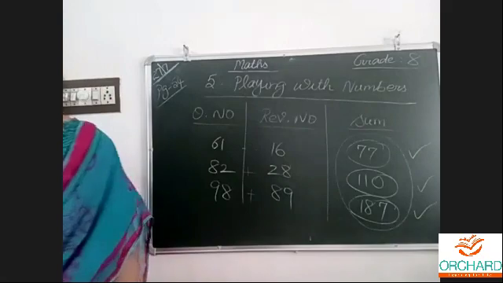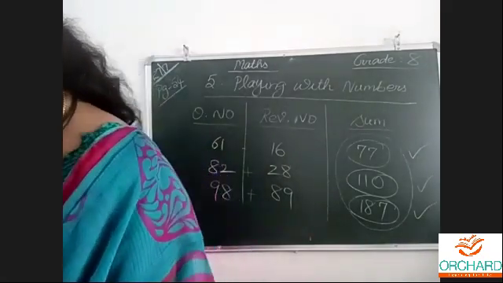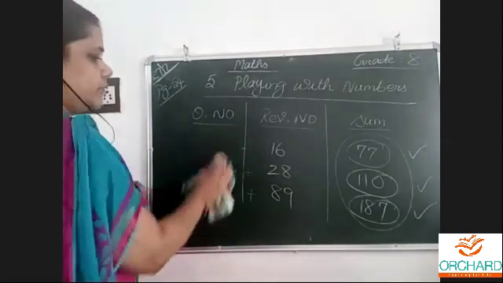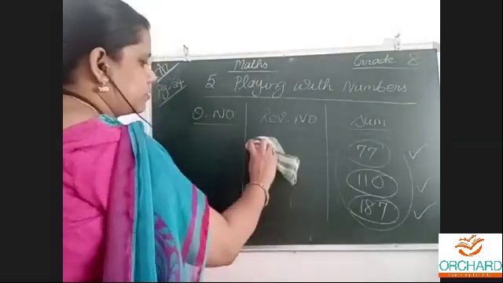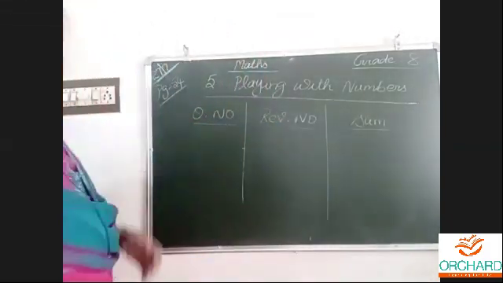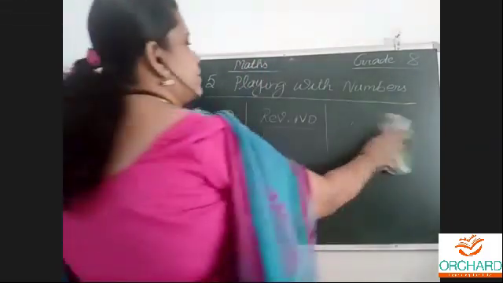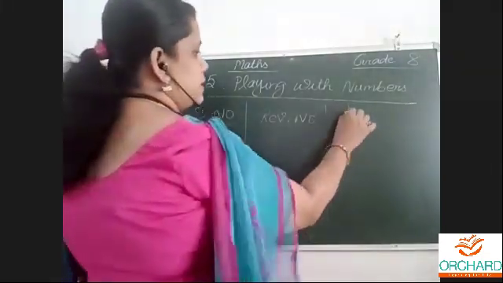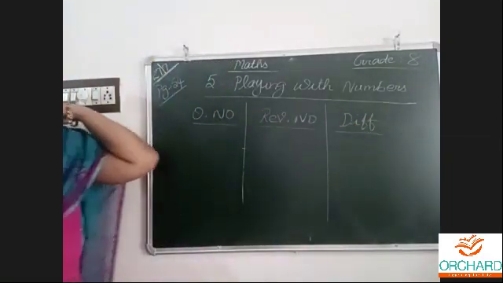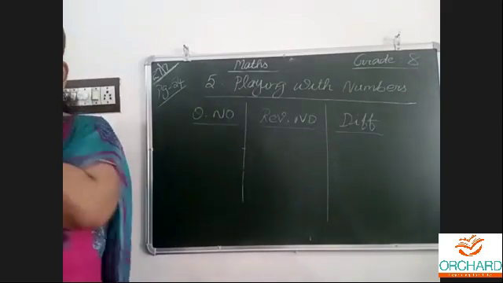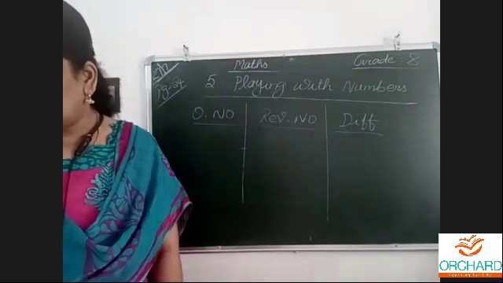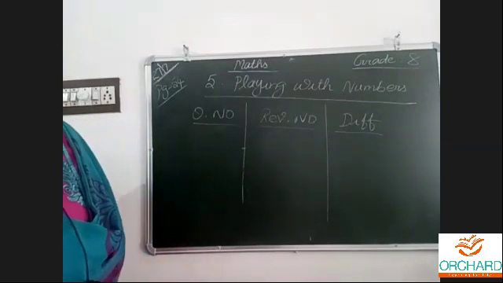For a three-digit number, they found something. For example, the same thing for a three-digit number. These are all book examples only. If we want, we can try whichever example we want, any number. Now, instead of sum, here it is the difference. Difference means subtraction. For a three-digit number, again they have found something. It is on page 56. Before, what I told was on pages 54, 55. Now, what I am telling is on page 56.